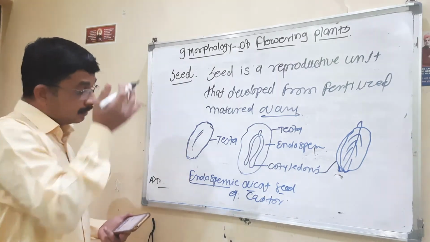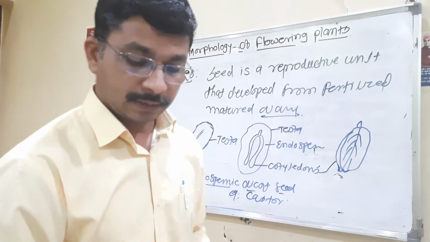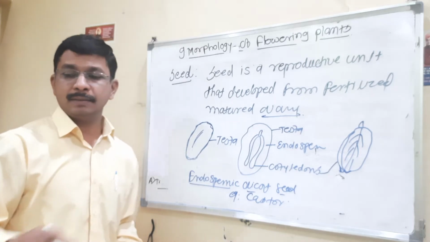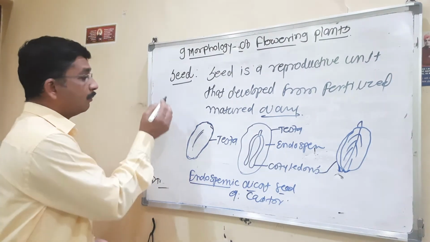Endosperm develops at the time of fertilization.